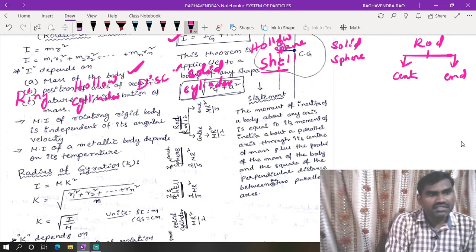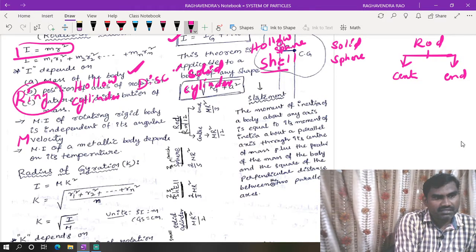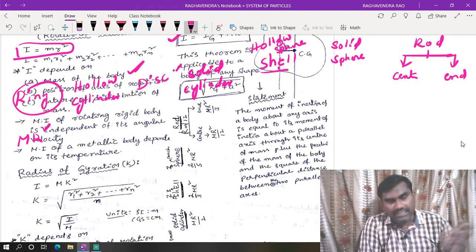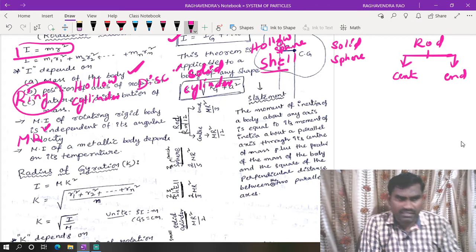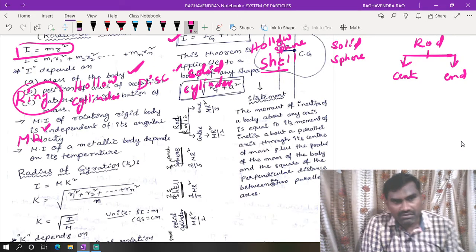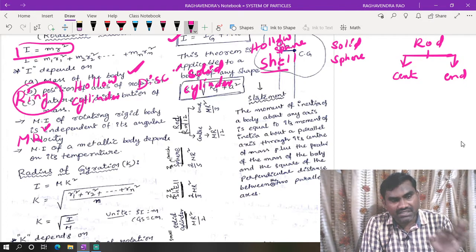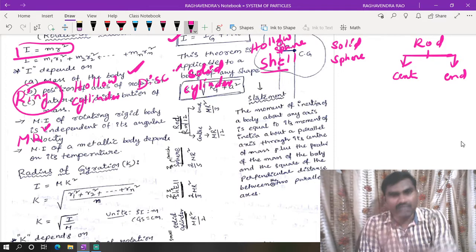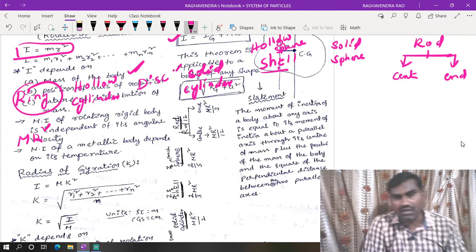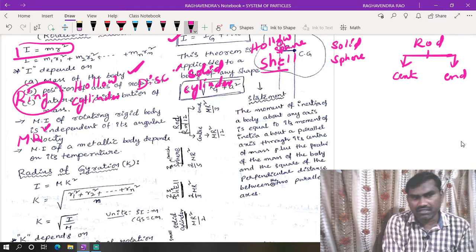In general, I is equal to mr square is the basic formula. For the ring, we can apply the direct formula, mr square. These are all the expressions with respect to the natural axis, which means the axis passing through the center and perpendicular to the plane of the body. That is the moment of inertia of a ring about an axis passing through its center and perpendicular to the plane of the ring. For a ring, the general formula is mr square.